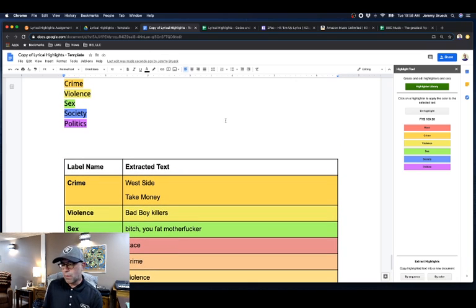So hopefully that's helpful in getting you going. Those are the basics to the lyrical highlights assignment. Again, something that we're going to practice in class and you should already have experience with, and something that we're going to do multiple times throughout the semester.